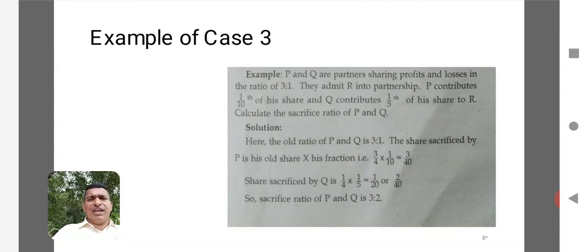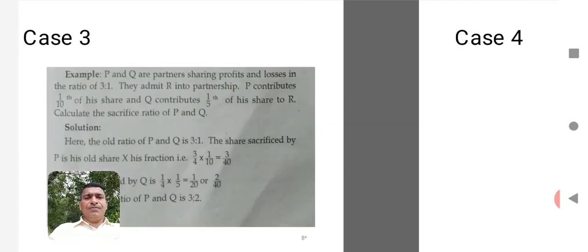So the sacrifice ratio is calculated in case number 3 by following a very simple method. Here we first find the old share into the sacrifice made by the person. Here the old share is 3/4 of P, in that he is sacrificing 1/10. So we are going to multiply it to the old share, we will get the profit sharing ratio.